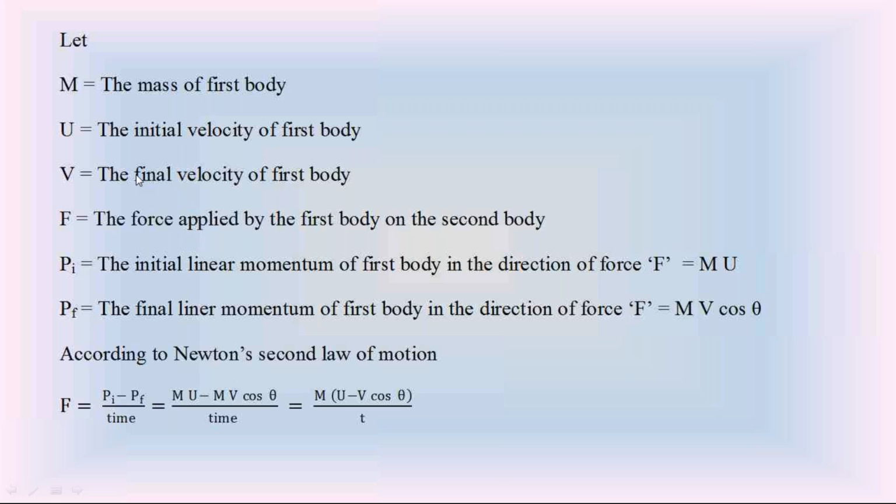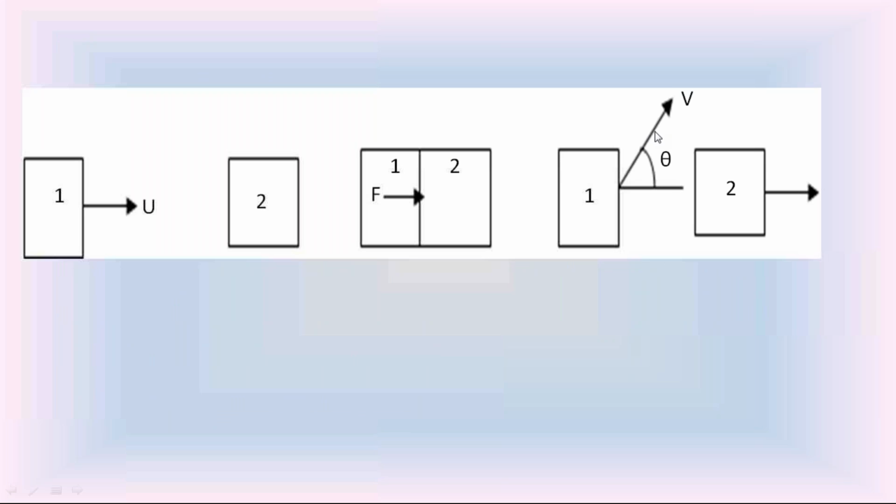Whereas the final velocity is not in the direction of force F. The final velocity is making an angle theta with the horizontal. So the component of final velocity v in the horizontal direction, that is in the direction of force F, is v cos theta.